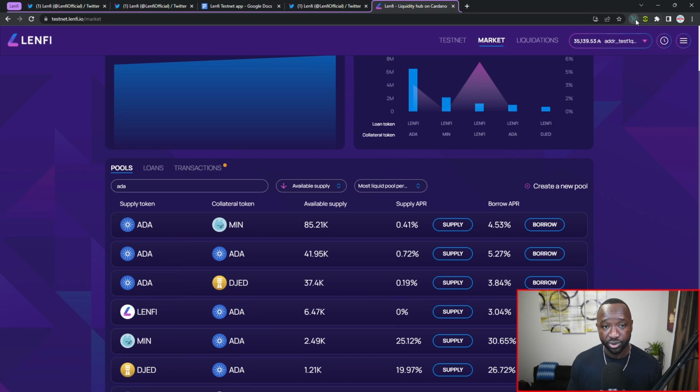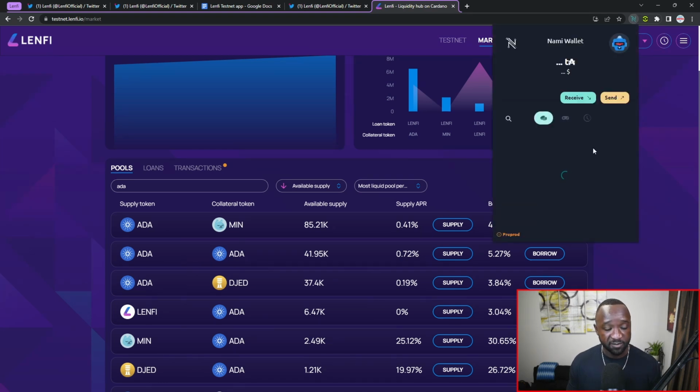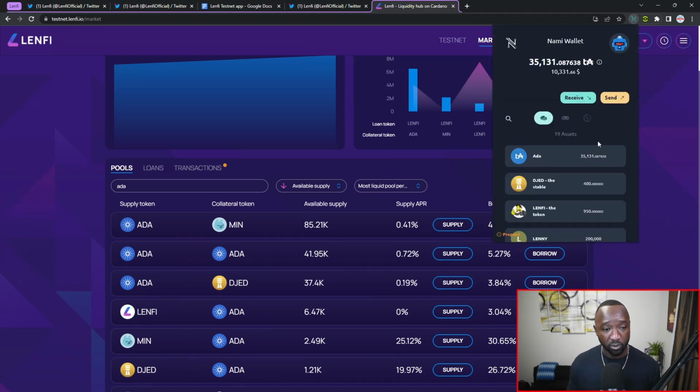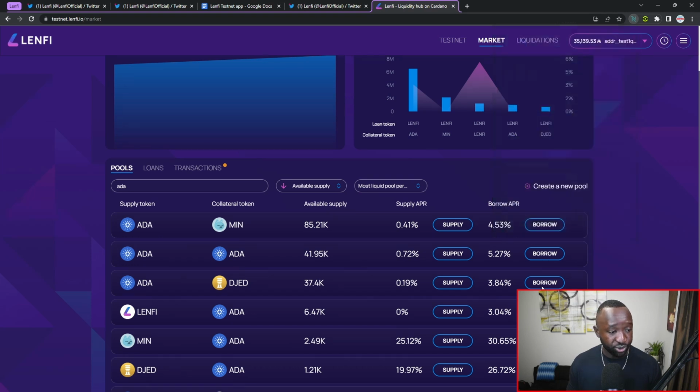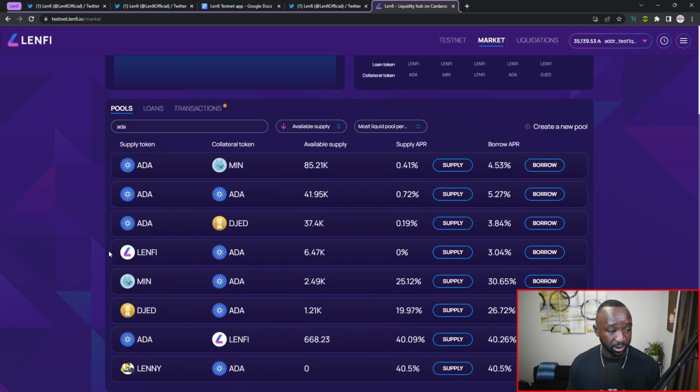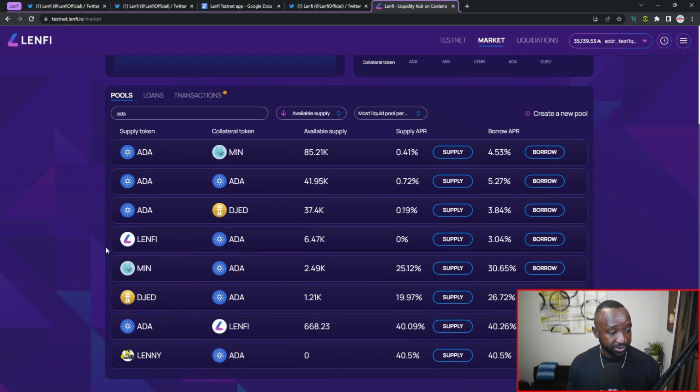And let me just double check my wallet to see if potentially those LP tokens have arrived. So I do have the LP tokens, which are here, but I'm just not seeing the actual pool listed. Again, the supply token was ADA, and I provided 1,000 ADA, and then the collateral token was a JED.